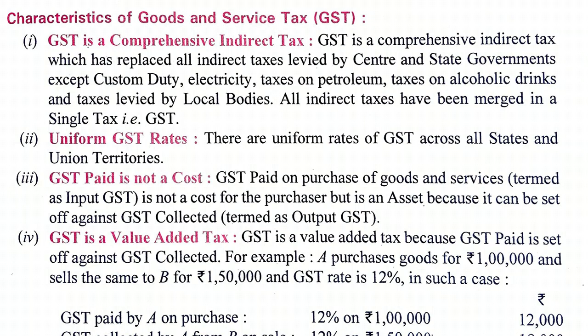Uniform GST rates. This is the second characteristic. There are uniform rates across all the states and union territories. So whichever good has a rate of 12%, that particular good will have the same rate of 12% across every state. So in Delhi also the rate will be 12% on that. In Jharkhand or Madhya Pradesh or any other state, the rate will be same for that particular good.